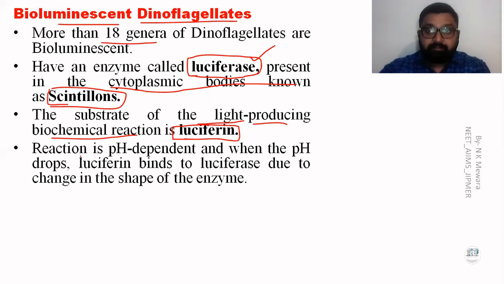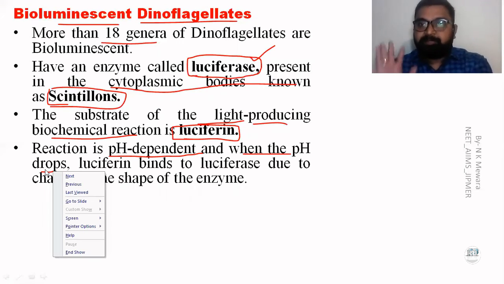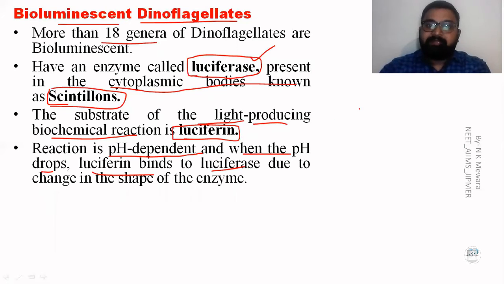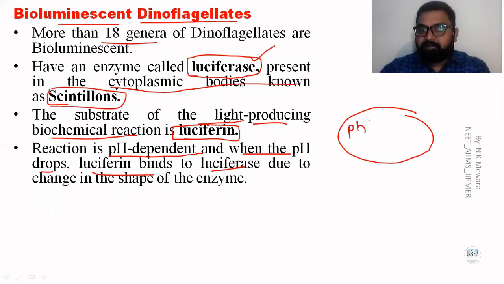Okay, how is light produced, and in which conditions? Let's see. It fully depends on pH. When the pH drops in the environment, the luciferin binds to the luciferase. Suppose, as you can see here, when the pH is down, in the presence of dinoflagellates, luciferin directly binds with the luciferase,